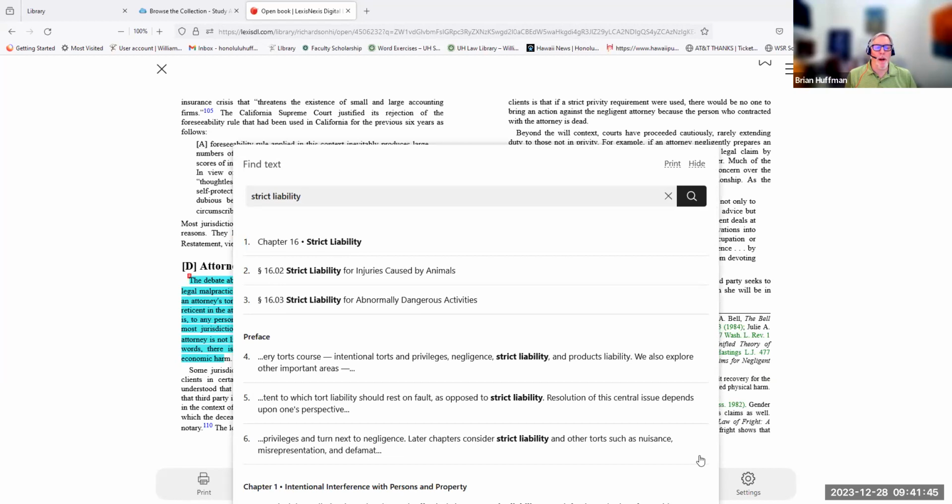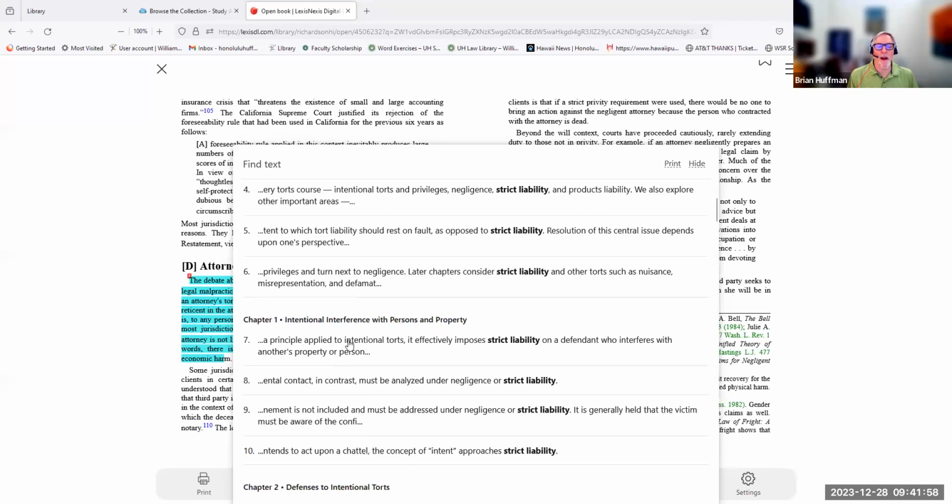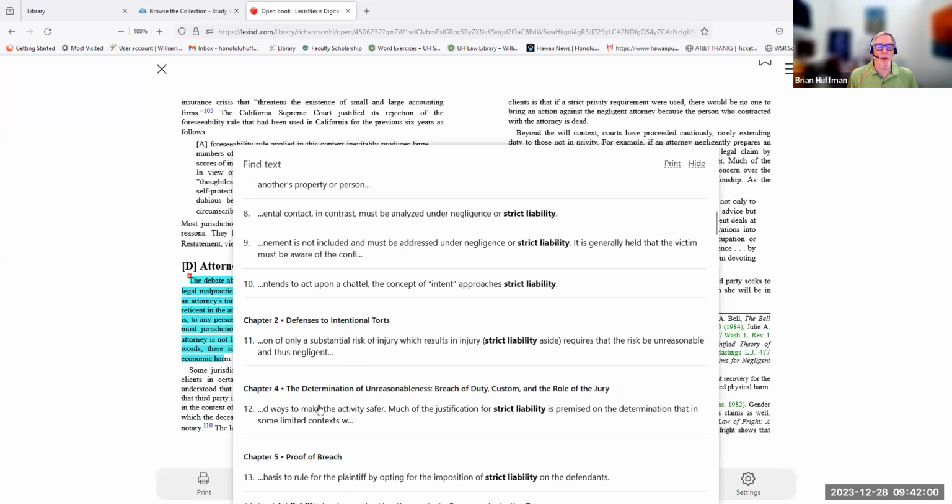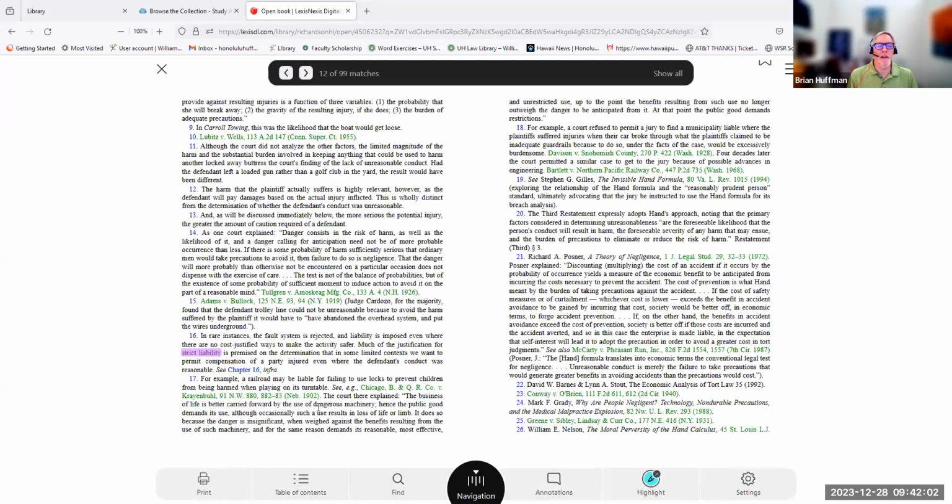The top three are what I call high-level results. So there's even a whole chapter on it, and there are some sections dealing with the law that cover that, apparently with animals and dangerous activities. And then it breaks down by table of contents where you can find mentions of that. You could just go into any of these at any point. This is obviously a footnote. This probably has a case or something that's mentioning it. So that's how you interact with the book once you're in it.